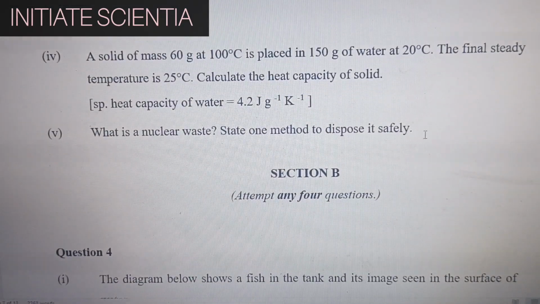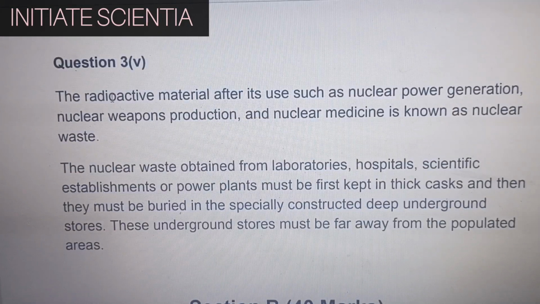What is nuclear waste? State one method to dispose it safely. The radioactive material after its use, such as nuclear power generation, nuclear weapons production, and nuclear medicine, is known as nuclear waste. The nuclear waste obtained from laboratories, hospitals, scientific establishments, or power plants must be first kept in thick casks, and then they must be buried in specially constructed deep underground stores. These underground stores must be far away from the populated areas.